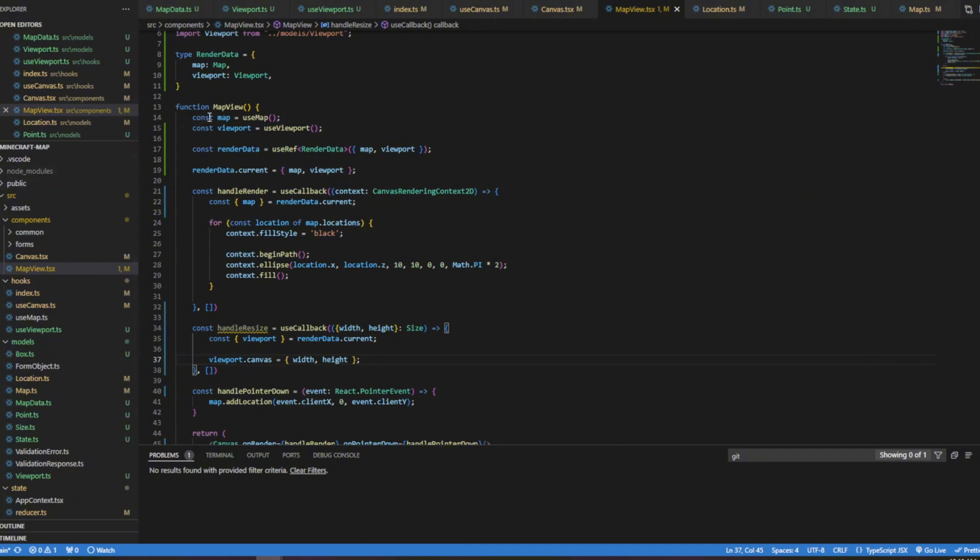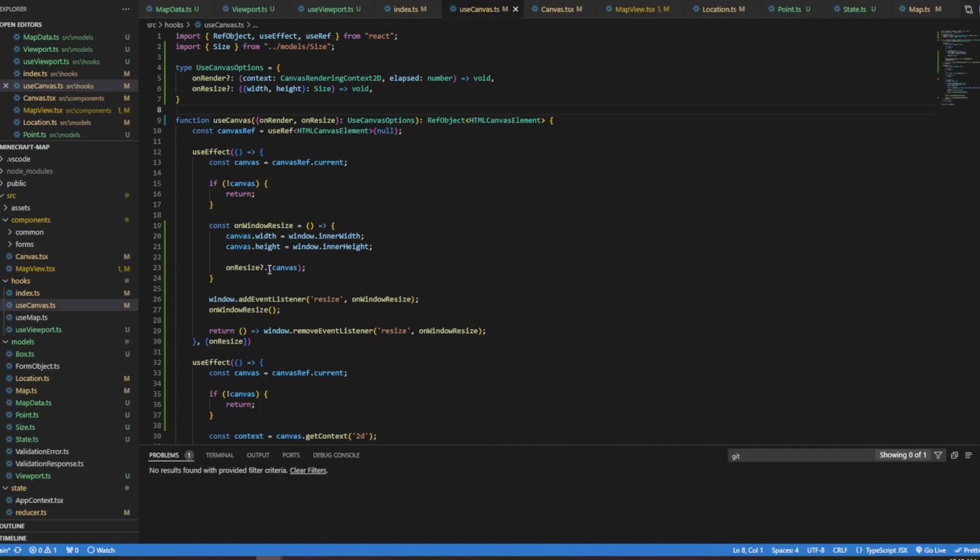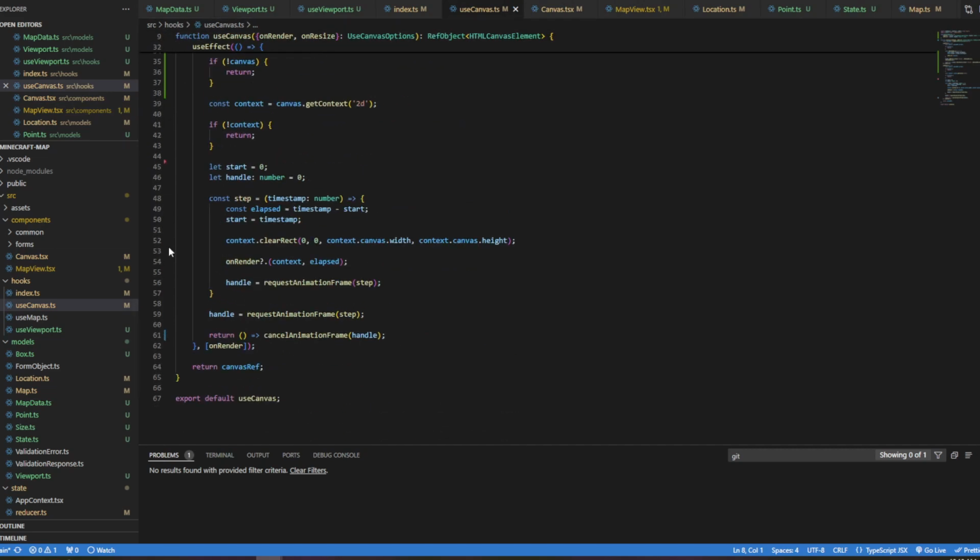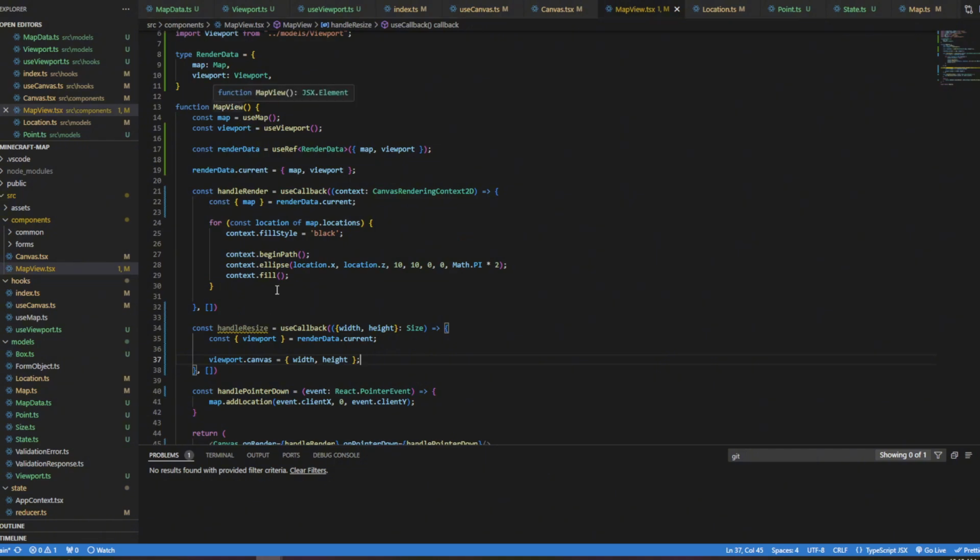It's not really a render cycle. I don't want you to confuse this with our use canvas render function, which is called over and over again in a quick tight loop. I don't want you to confuse that with our component call. Our component's only called when the state that it's associated with changes.